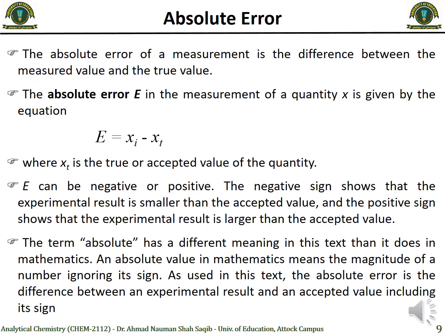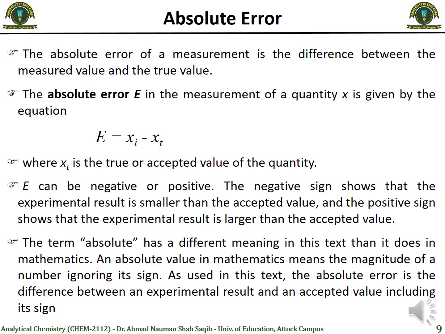Next we will briefly discuss another two types of error, which are absolute error and relative error. As the name suggests, absolute error is the difference between the measured value and the true value. It can be given by the following equation: E = xi - xt, where xt is the true or accepted value while xi is the experimental value. So the absolute error E is the difference between the experimental value and the accepted value. It can be both negative or positive.